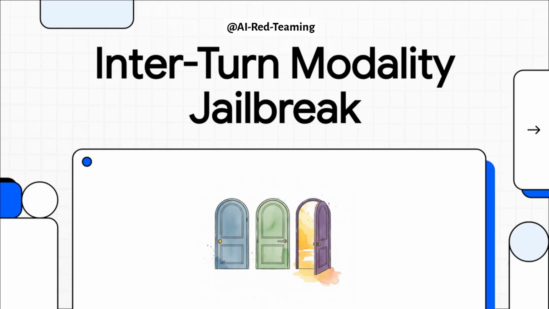Hey everyone, and welcome. Today we are jumping into something pretty wild, a surprisingly clever way to trick an AI's safety features. It's called the Inter-Turn Modality Jailbreak.